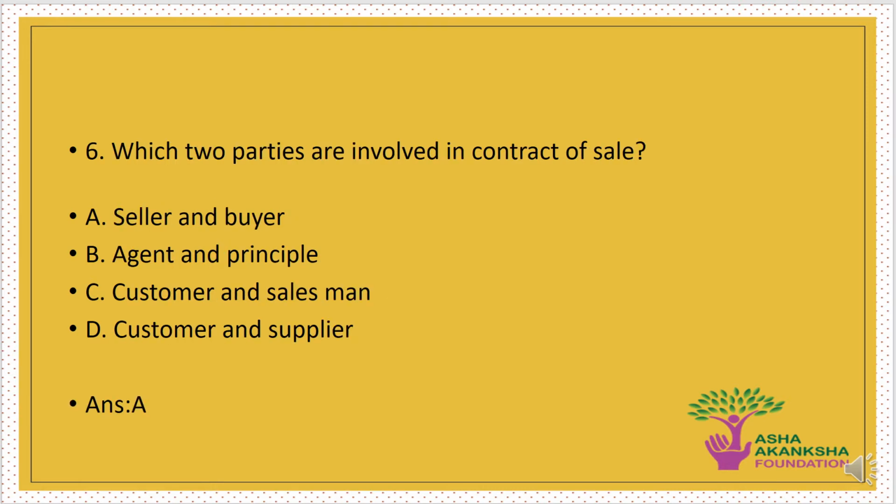The next question is, which two parties are involved in the contract of sale? Options are A. Seller and buyer, B. Agent and principal, C. Customer and salesman, or D. Customer and supplier. The correct answer to this question is option A, that is, a seller and a buyer are involved in a contract of sale.